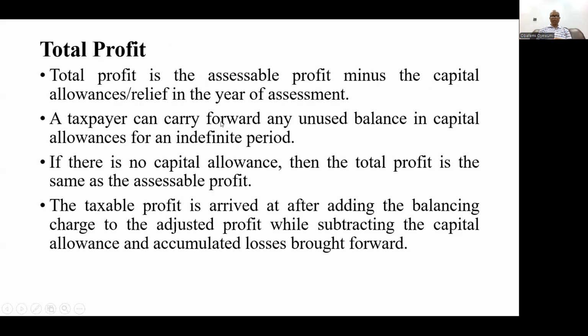Now let's look at total profit. Total profit is the assessable profit minus capital allowances or relief in the year of assessment. I'll explain capital allowance later on. A taxpayer can carry forward any unused balance in capital allowances for an indefinite period. Now, when we talk about capital allowances, these are allowances allowed by the tax law for a company to be taken out of the profit.